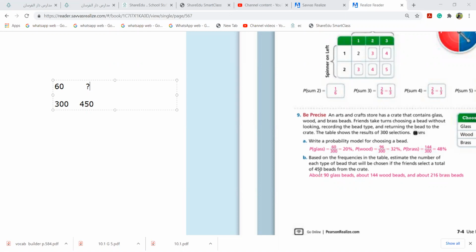60 over 300. As you know, it's 0.2. I'll multiply not with 100, I'll multiply with 450. So I get 90 glass beads. Now this step, girls, if you forgot, please tell me now so that I explain again. 60 divided by 300, this is division, and this is multiplication. Stop me now and I'll explain again where I got this 90 from.